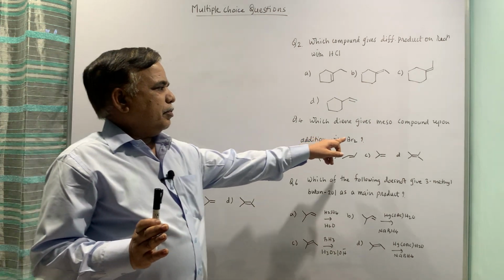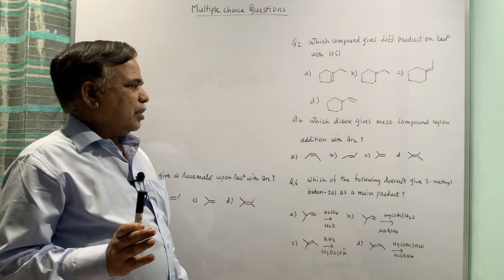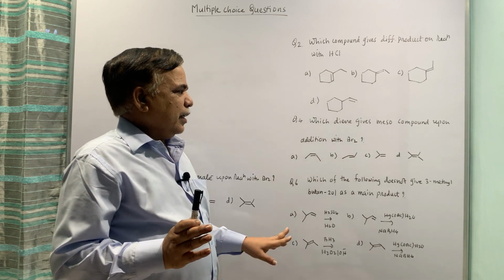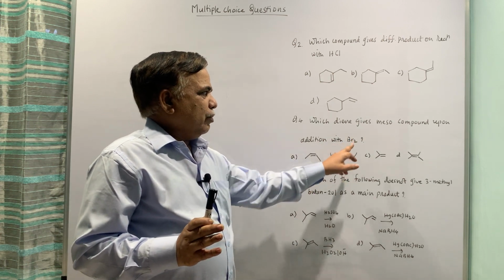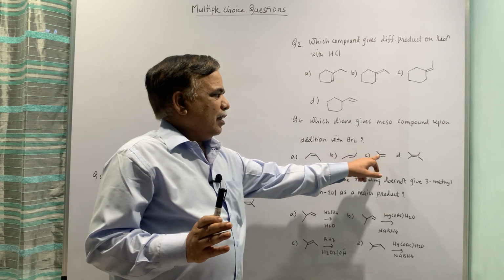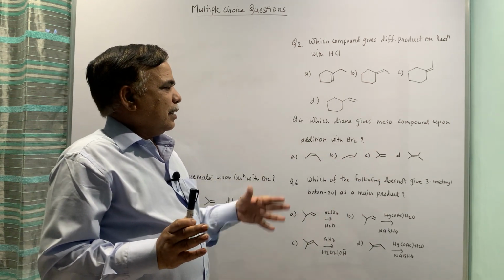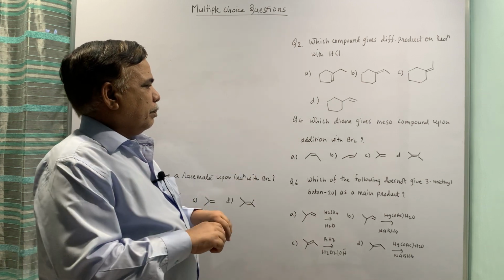So since this is trans addition, cis alkene would give you the DL pair, trans will give you the meso compound. These two are wrong answers.